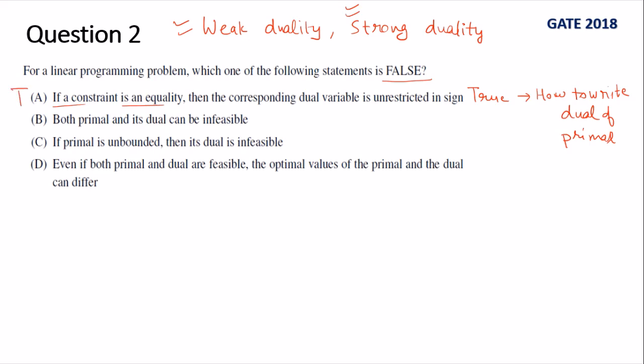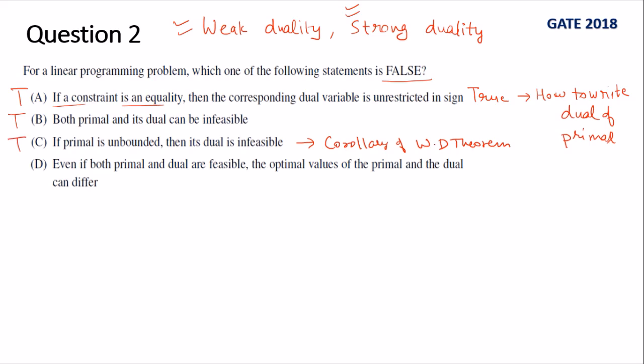Part B says both primal and its dual can be infeasible. This is also true, because there is no theory which says that both primal and dual cannot be infeasible. And in part C it says if primal is unbounded, then its dual is infeasible. This is also true, because it comes from the corollary of the weak duality theorem: if out of primal and dual one problem is unbounded, then the other is sure to be infeasible. So if primal is unbounded, then dual is infeasible, and if dual is unbounded, then primal is infeasible. So this is also true.